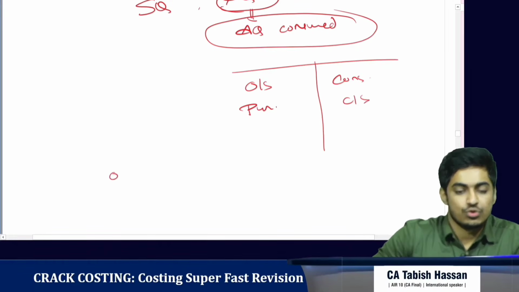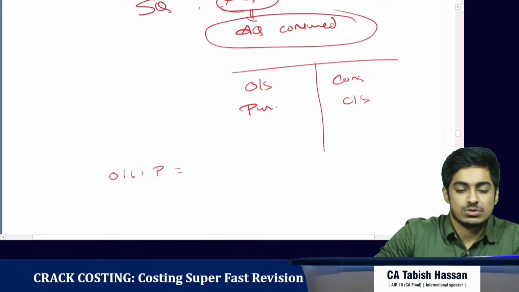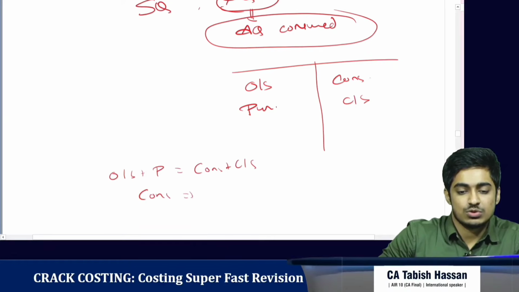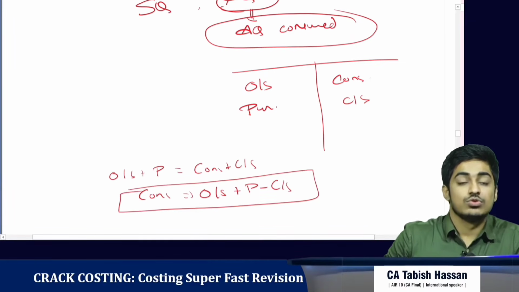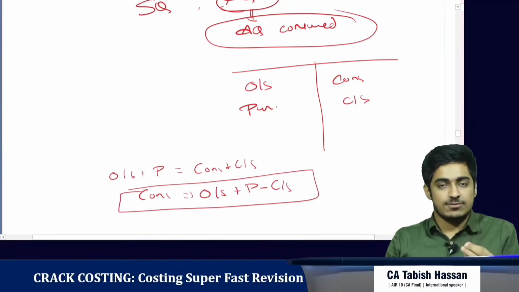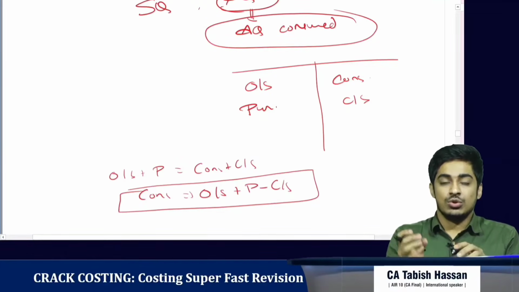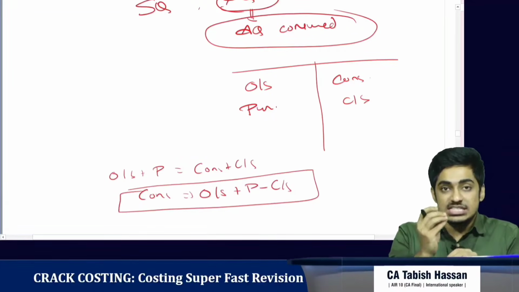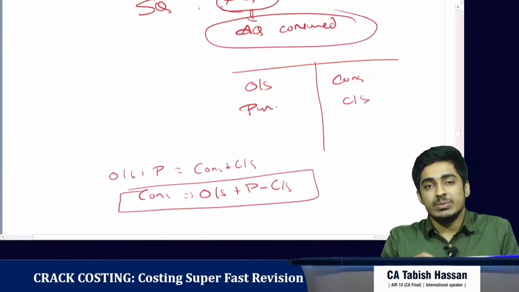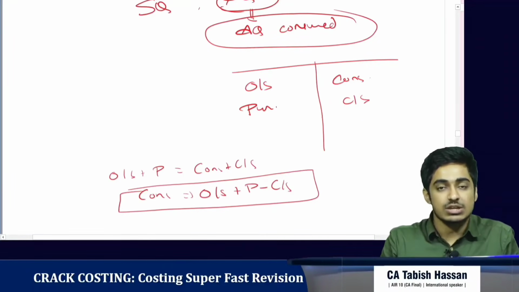So opening stock plus purchase is equal to consumption plus closing stock. So consumption is equal to opening stock plus purchase minus closing stock. Clear? So if the question has data about opening stock, purchase or closing stock, know that we have to take the consumption for the period, because ultimately only the consumption is our cost. Clear?